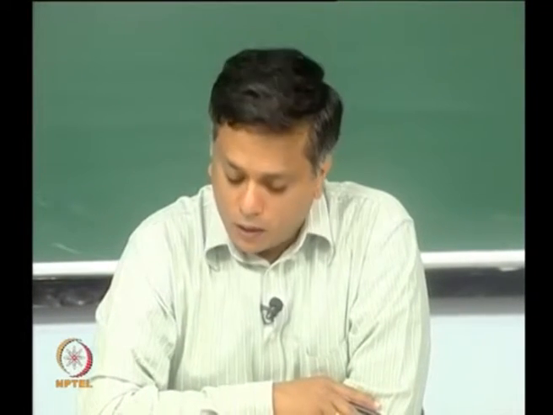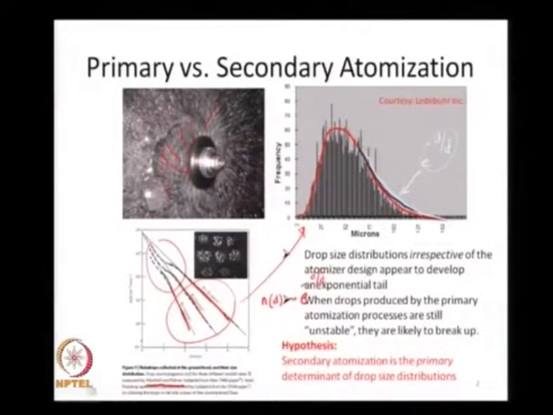We really mean unstable in the sense of a linear instability analysis showing a positive growth rate, and therefore, they are likely to break up. Okay. We will see in a moment under what conditions they are likely to break up and how. And so, this, like I said, is just a hypothesis.